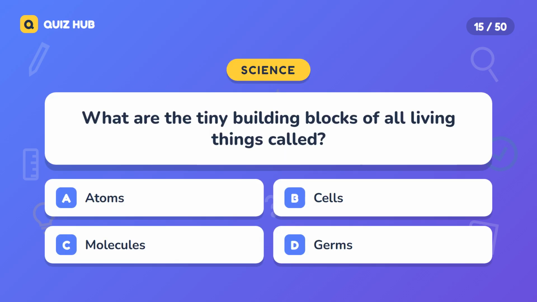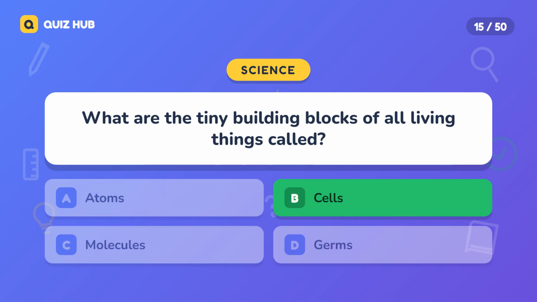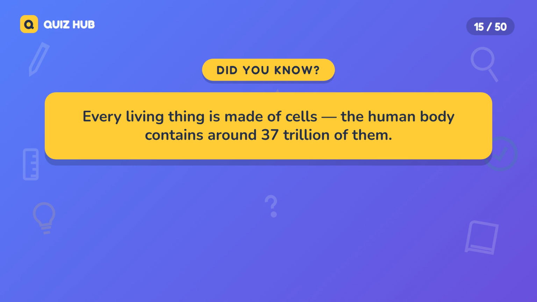Question 15. What are the tiny building blocks of all living things called? A. Atoms. B. Cells. C. Molecules. D. Germs. The correct answer is cells. Every living thing is made of cells. The human body contains around 37 trillion of them.